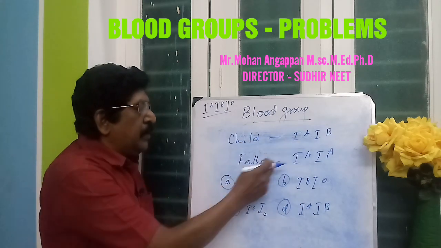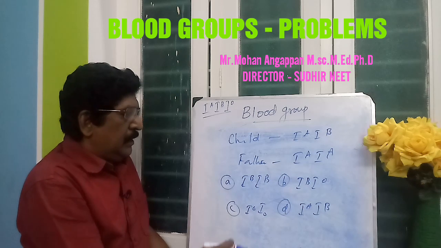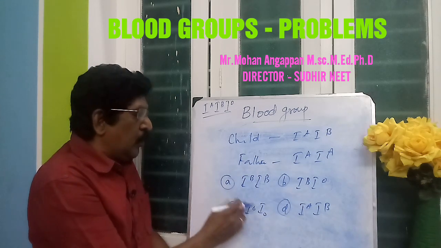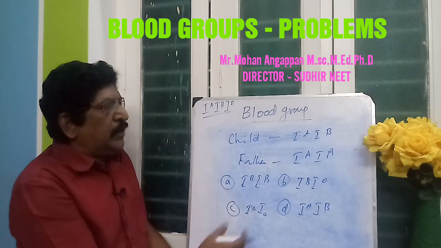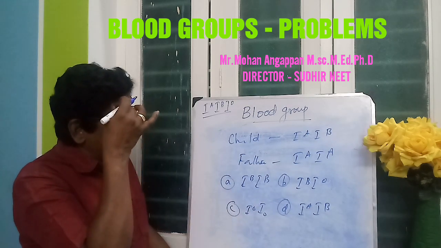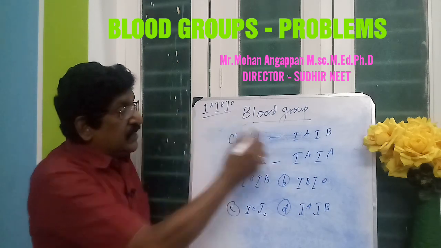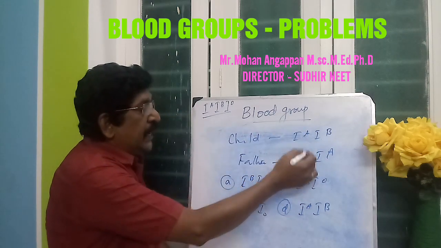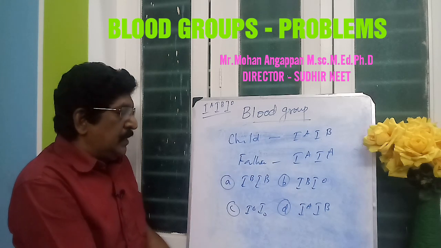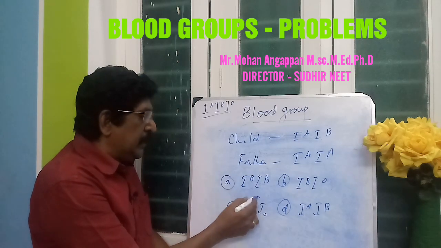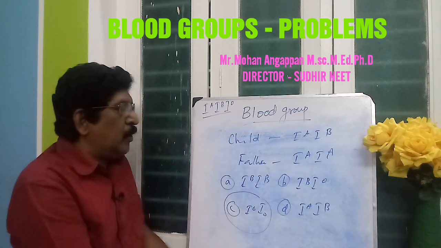So the child is IA IB, the father is IA IA. Out of these four options, only one is wrong. We have to find out. Naturally it is very easy. On seeing it itself we can find out there is no I0 I0 in the child and father. So the mother should not have the genotype I0 I0.